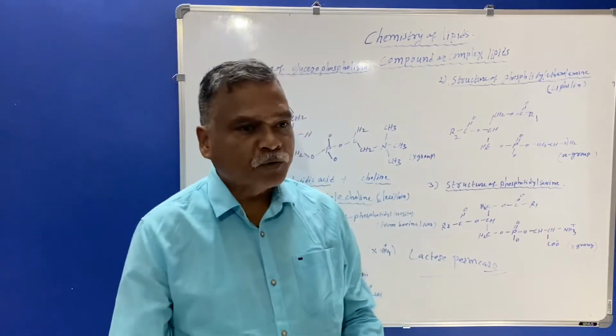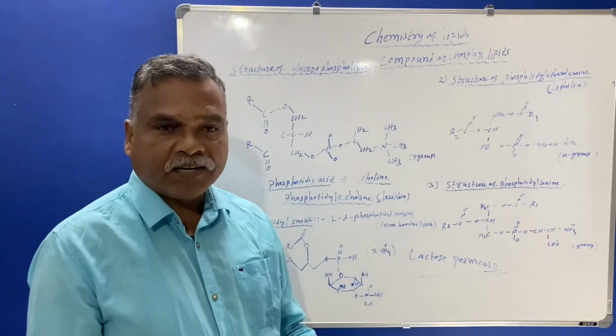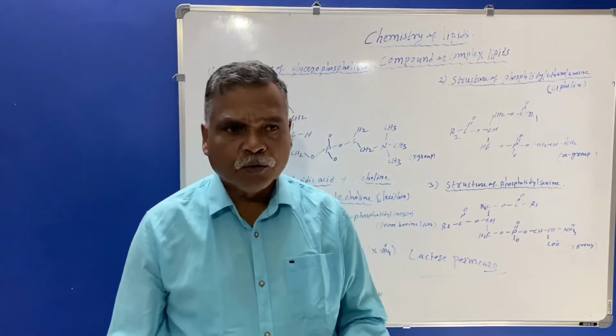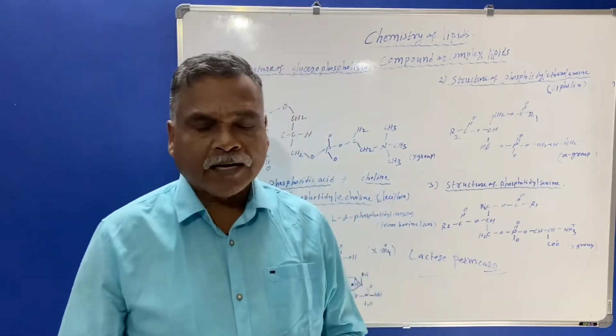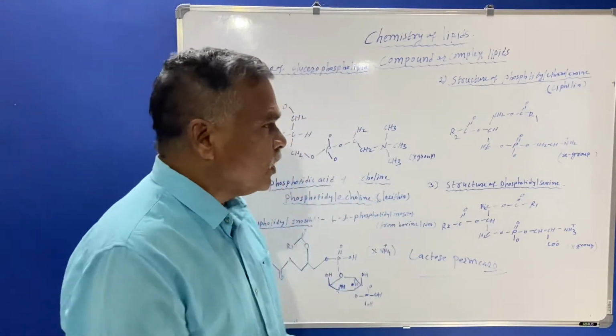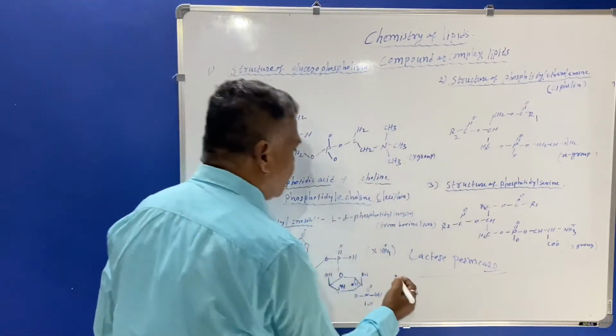So here you must know that these phosphatidylethanolamine, they are very important compound to assemble the lactose permease, an enzyme. They are very useful compound for the synthesis of lipoproteins.